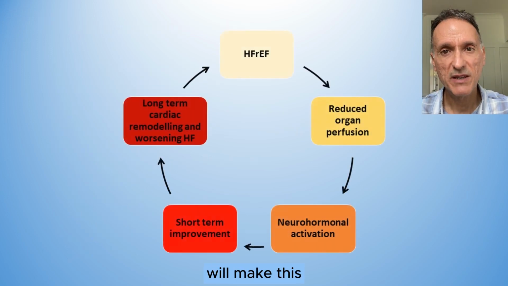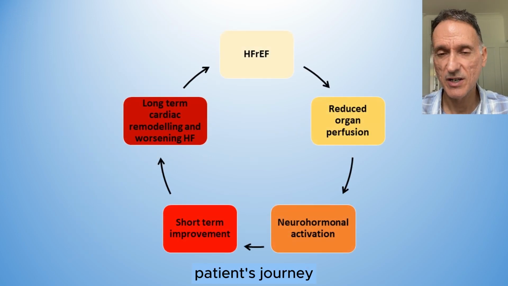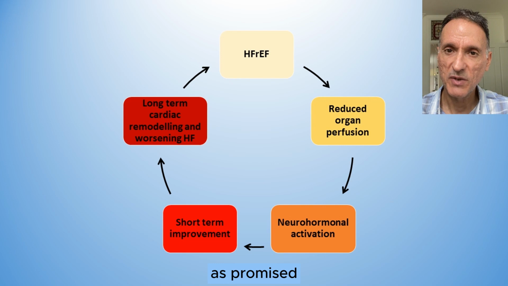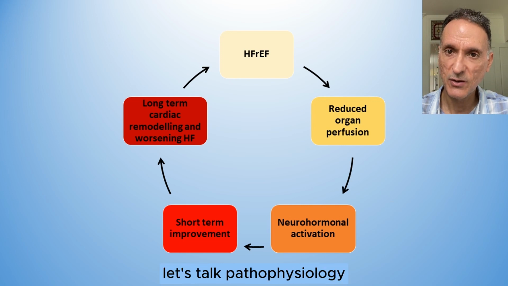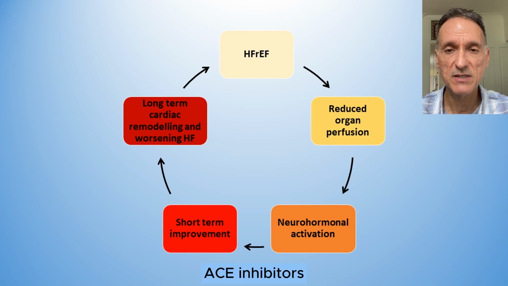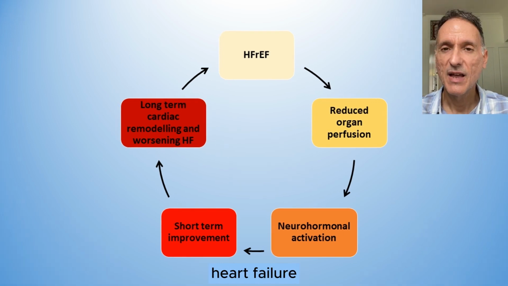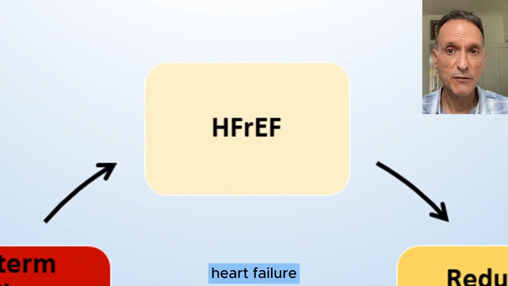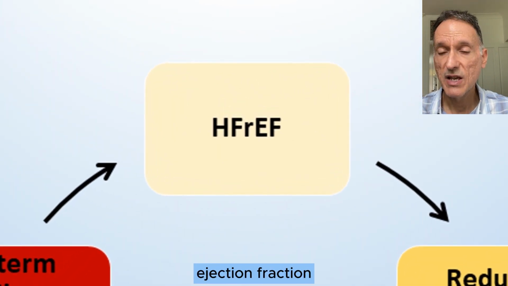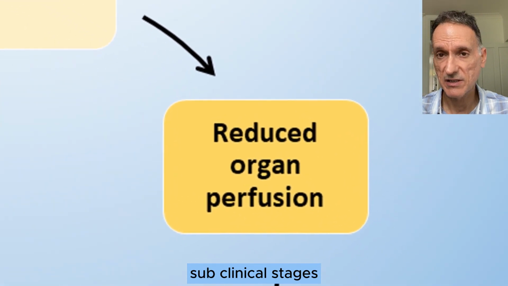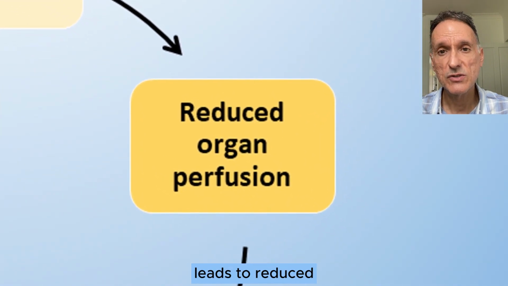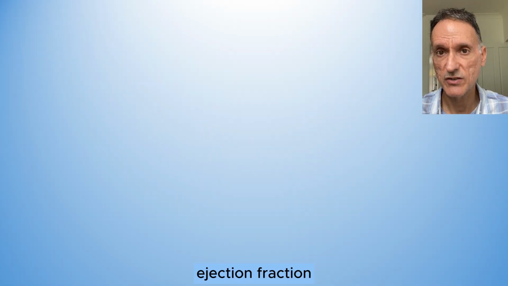Right, so we will make this the end of this patient's journey with us. But as promised, let's talk pathophysiology and the reasons why ACE inhibitors, ARBs, MRAs and beta blockers have long-term benefits in heart failure. And we will start by saying that heart failure with reduced ejection fraction, even in its early subclinical stages, leads to reduced organ perfusion precisely because of the reduced ejection fraction.